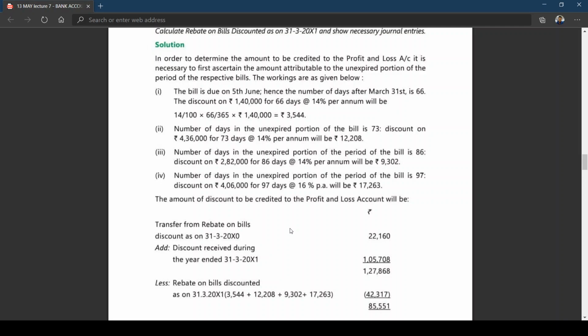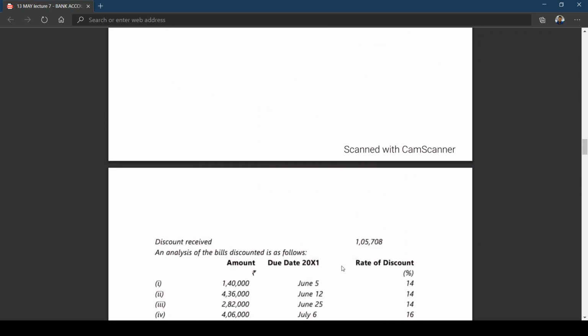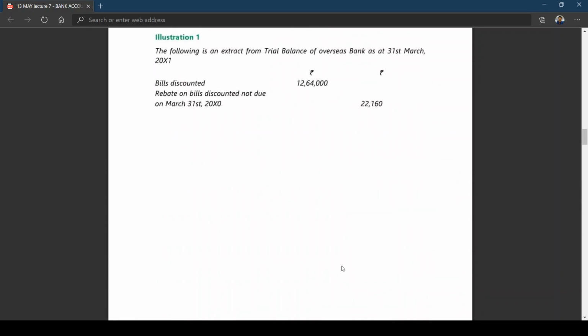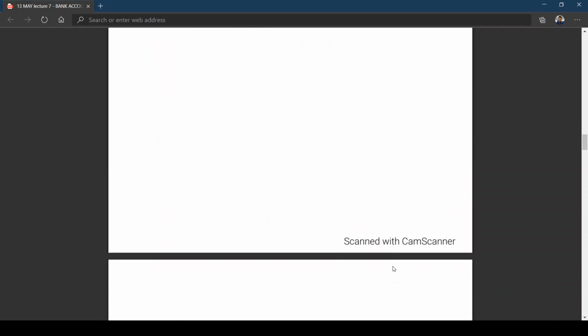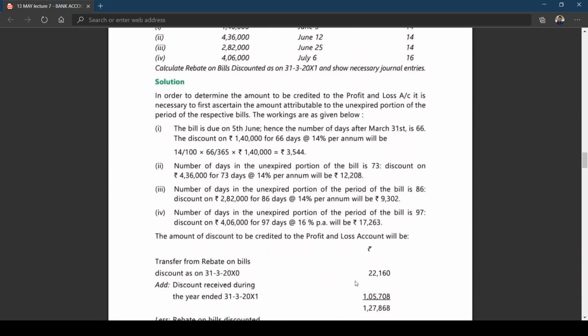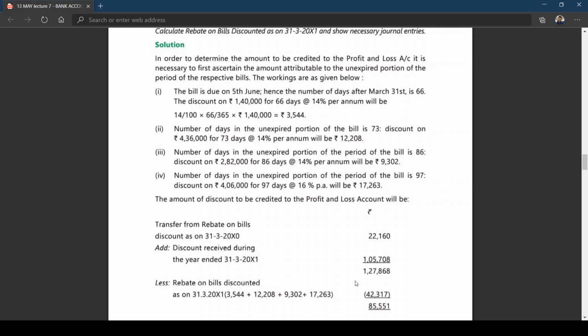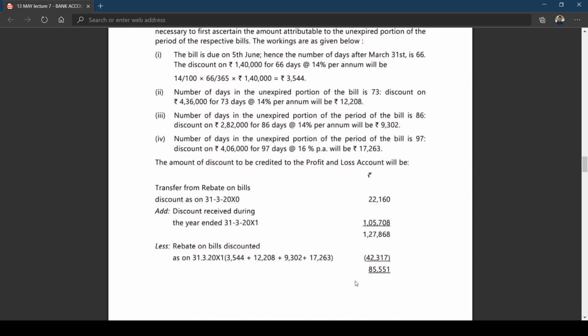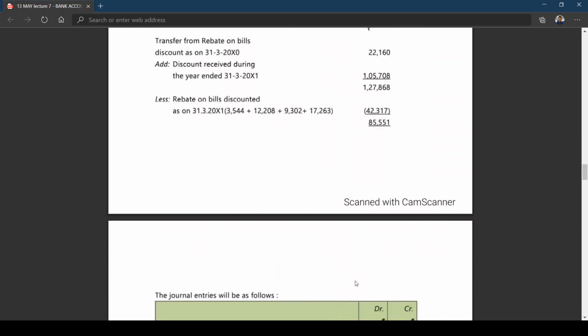Transfer from rebate on bills discounted as on 31st March means this is nothing but previous year closing balance or current year opening balance. Add discount issued. I told you already what is discount issued here: 1,05,708. Then I told you to deduct closing rebate on bills discounted as on 31st March. We already calculated 42,317. Therefore, the amount to be credited to P&L account is 85,551. Is this clear?